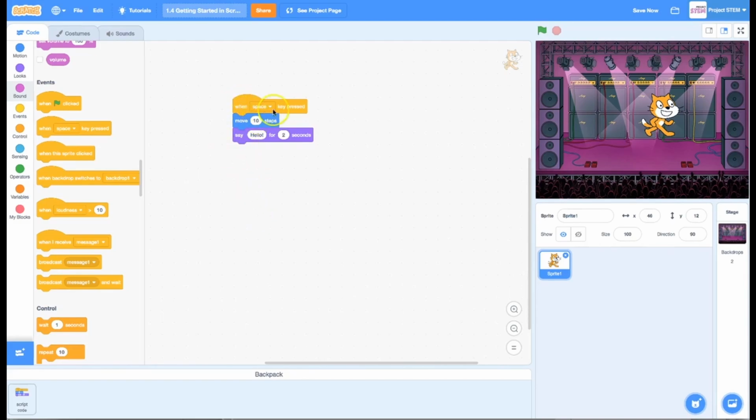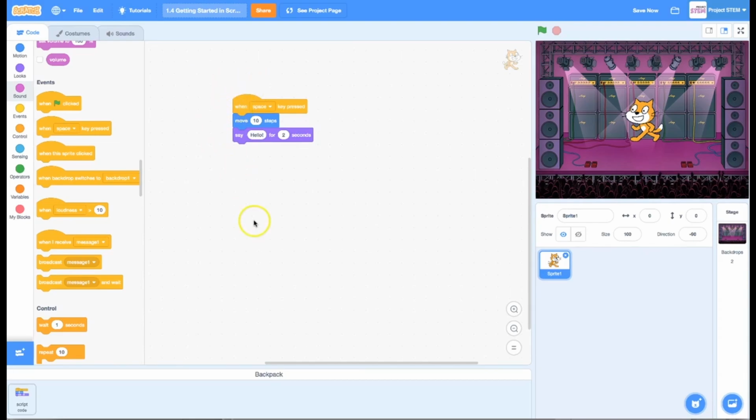Now, when I click the space key, or whichever of the other keys I want to use, I'll just leave it at space. I'm going to go ahead and set everything back to 0. And by the way, if your sprite runs off the stage and you just can't get it back, all you have to do is change these values back to 0 and you'll have it exactly where you want it. And direction, which is 90, you can drag that around, and I would want 180 for pointing down, and so on. Or you can just type what you want in here. If I want -90, now my sprite is flipped the other direction. That's just nice to be able to do.